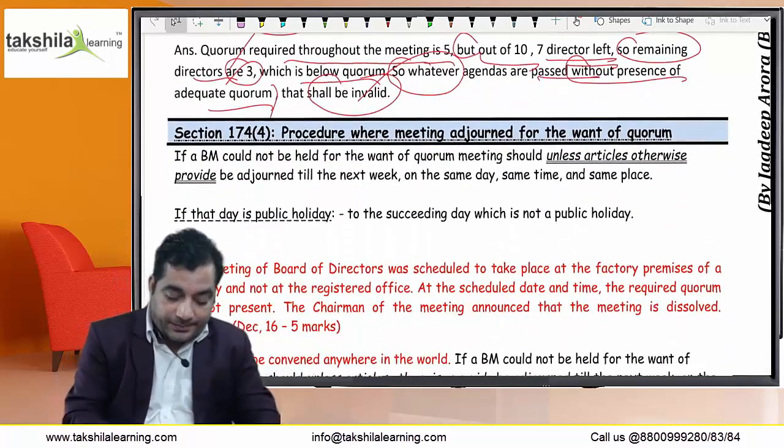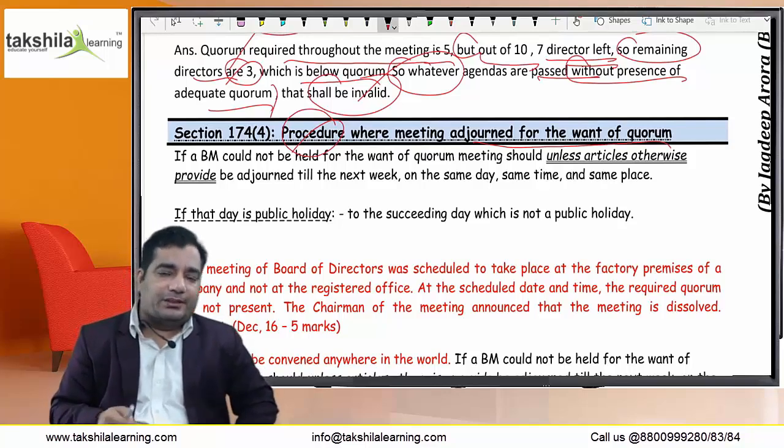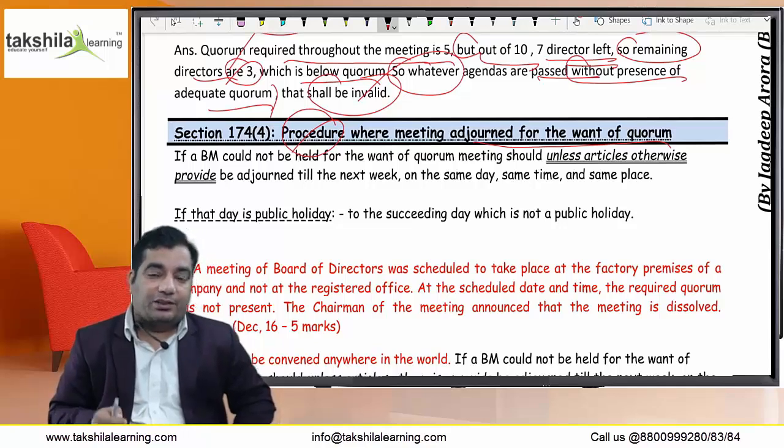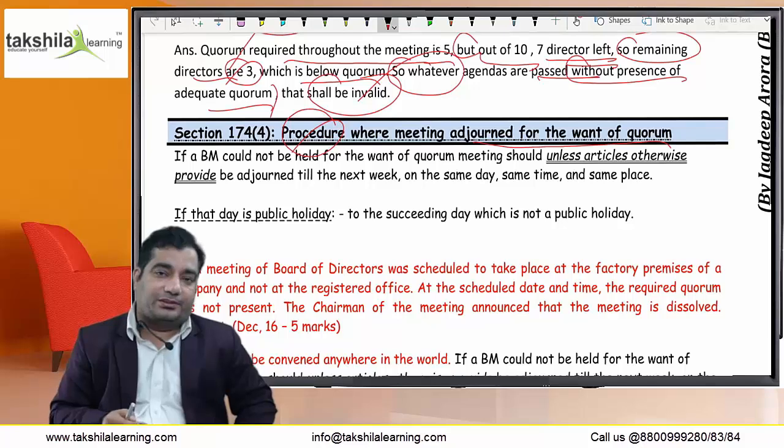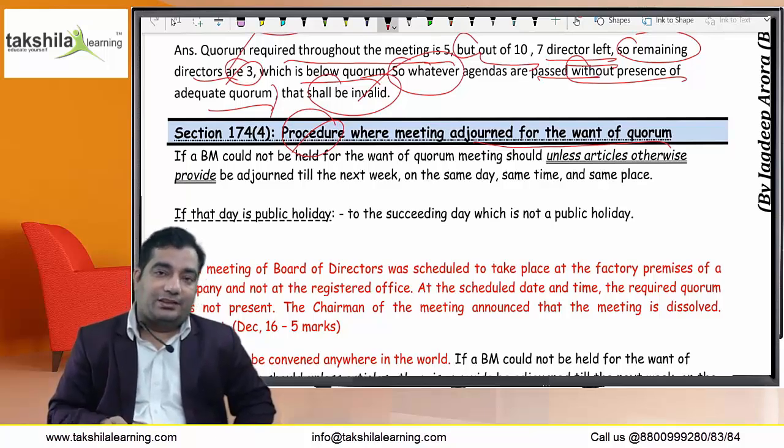Next is very easy. Procedure where the meeting is adjourned for want of quorum. There may be the case that a meeting has been convened and at the time of meeting, within half an hour, quorum is not present. What to do? The meeting shall get adjourned to the next week, same day, same place, same time. But that point I'm not discussing. I'm discussing the point that under section 4 it is given that there was a requirement of convening at least 4 PM in a year, and the gap can be maximum 120 days in between 2 PM.